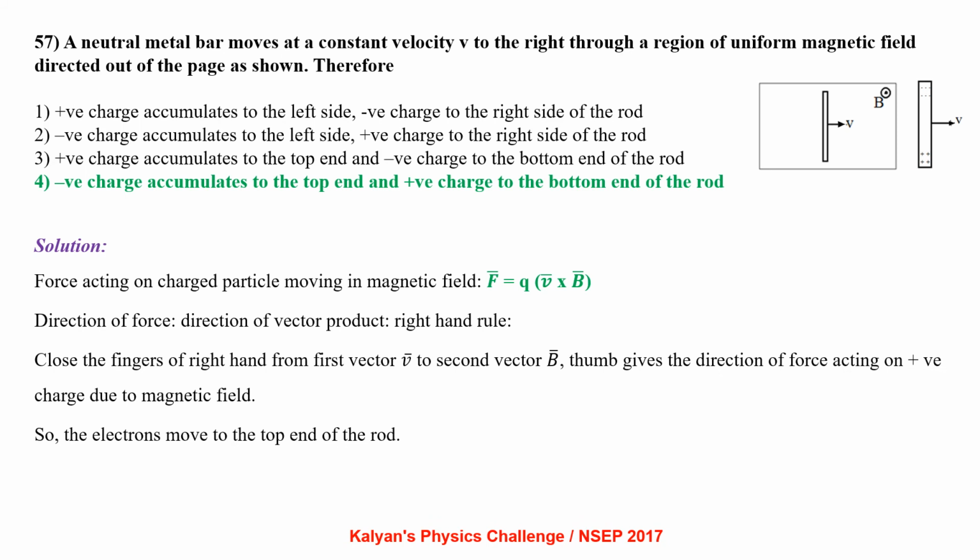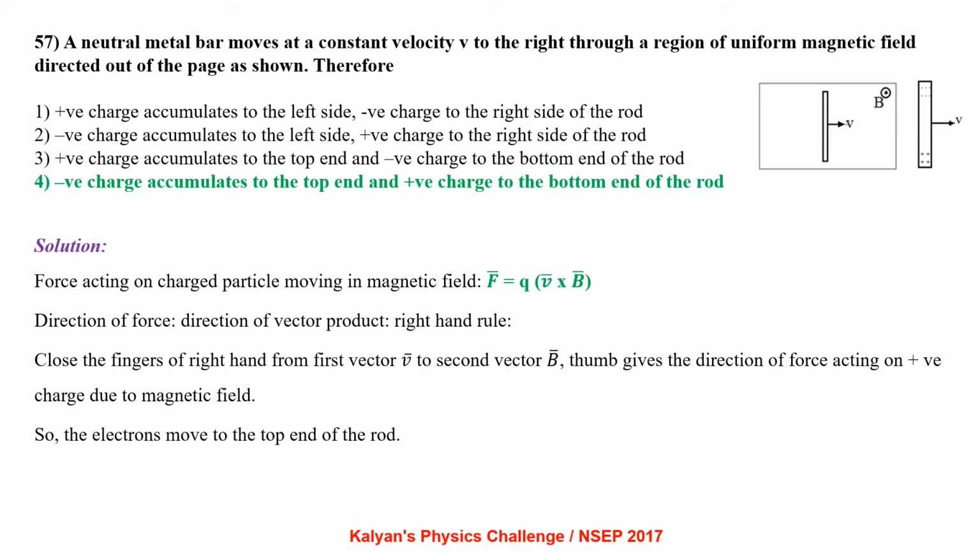A neutral metal bar moves at a constant velocity v to the right through a region of uniform magnetic field directed out of the page as shown. Therefore, option 1: positive charge accumulates to the left side and negative charge to the right side of the rod. Option 2: negative charge accumulates to the left side and positive charge to the right side. Option 3: positive charge accumulates to the top end and negative charge to the bottom end. Option 4: negative charge accumulates at the top end and positive charge at the bottom end of the rod.